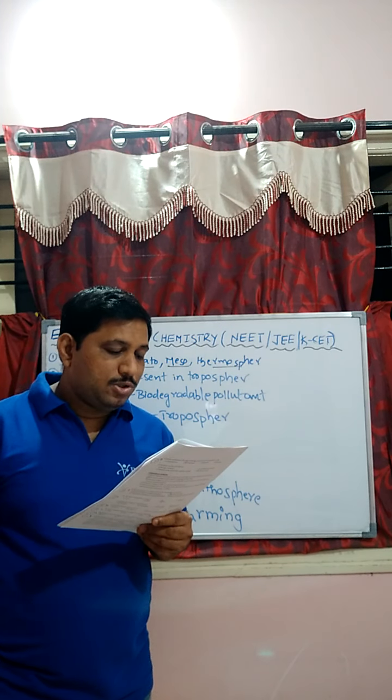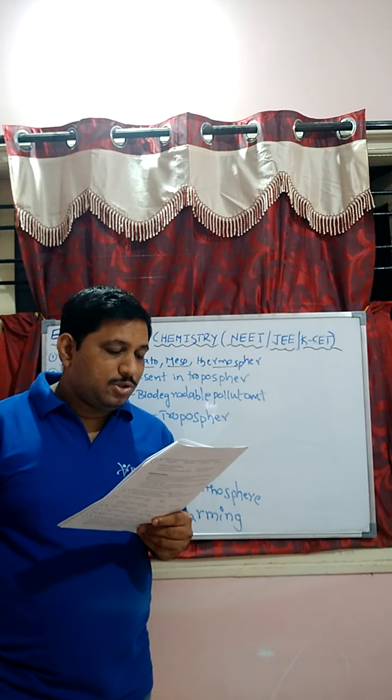Next one, student. Choose the biodegradable pollutant out of the following. DDT, dichloro-diphenyl trichloroethane, cow dung, alkyl benzene sulfonate, mercury. Here DDT, mercury, alkyl benzene sulfonate all come under non-biodegradable pollutants. Here the biodegradable pollutant is cow dung, because cow dung can make compost which is used as a natural fertilizer for the crops.